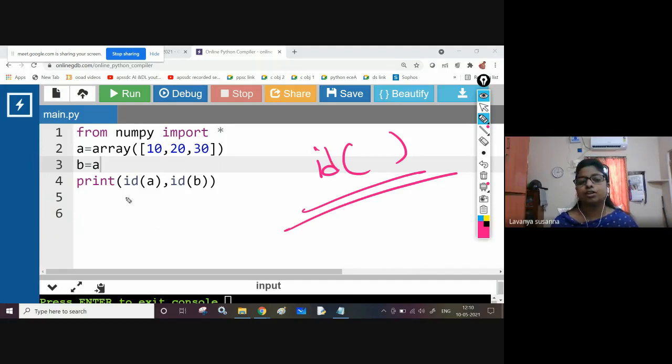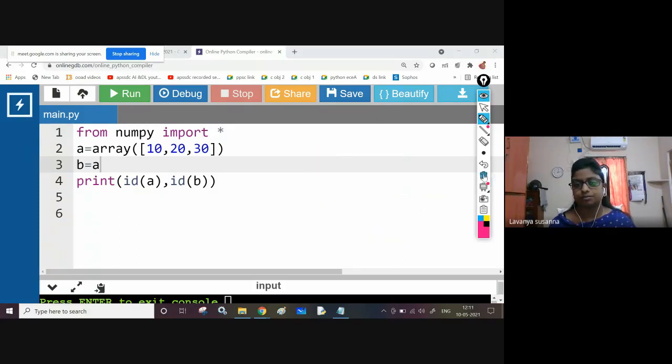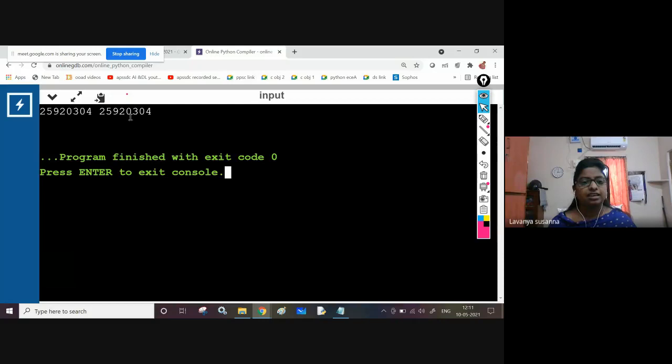Here in print, what you are using is ID of A, that means you are printing the address location of A, and comma ID of B. Here you are passing the array name, the array object, that means it will give you the address location. Now let us see whether A and B are referring to the same object or not. See here, same address, right? That means A is referring to object 10, 20, 30, 40 and B is also referring to the same object. You got the same address location.